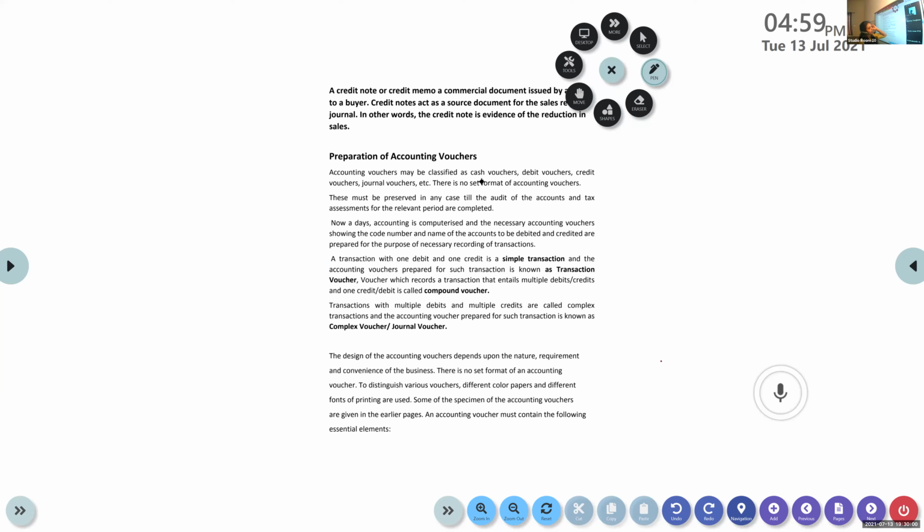And I'm asking about the examples. You're right, examples: cash memo, invoice, debit note, credit note, salary slip, pay-in slip. These are the examples of vouchers, okay?